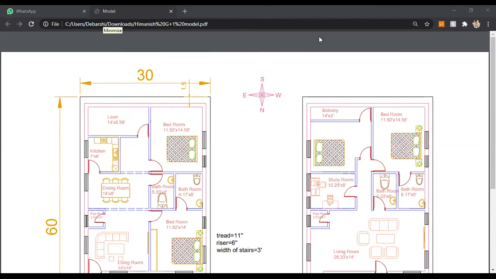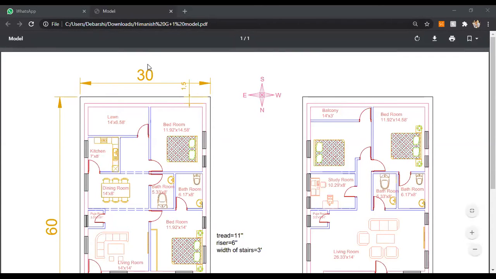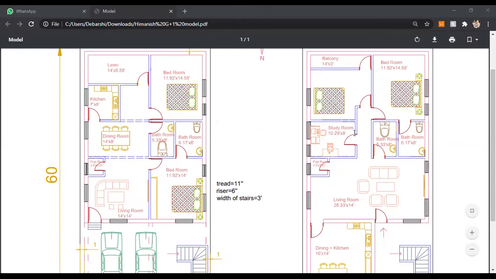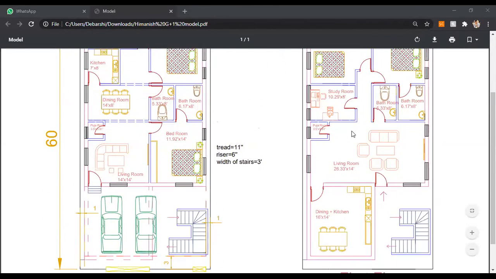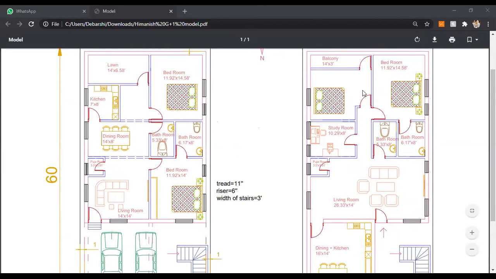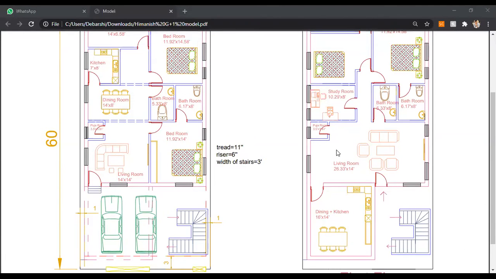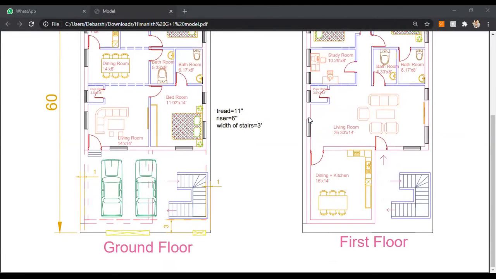So basically, Himanish is with us. So Himanish, this is the plan you have sent me. I think there was a requirement of 3 BHK on the first floor, but I see you have provided only 2 bedrooms and 1 study room kind of thing. And you have provided a huge living room.